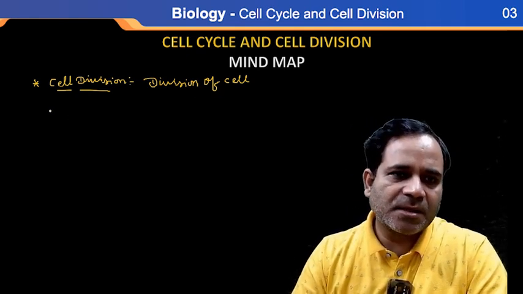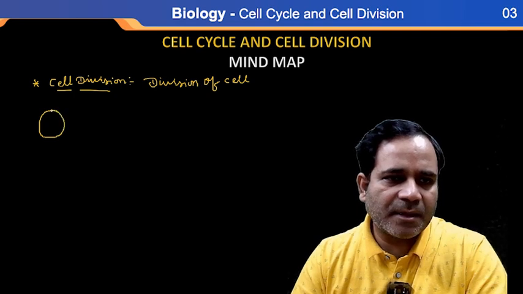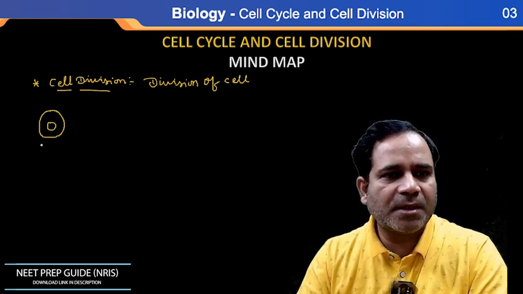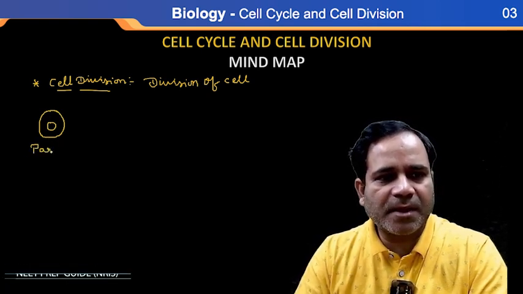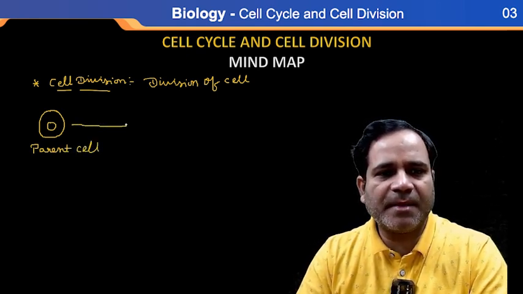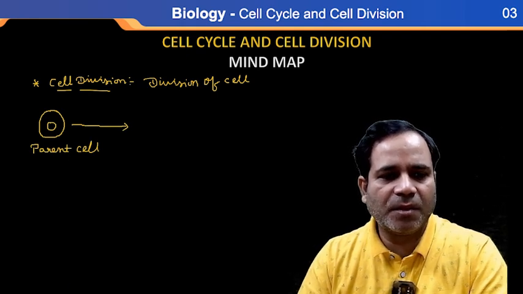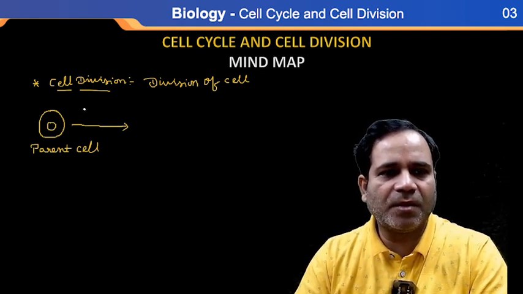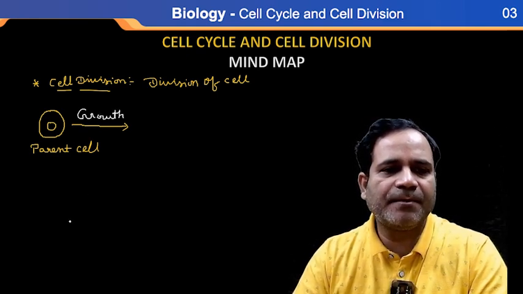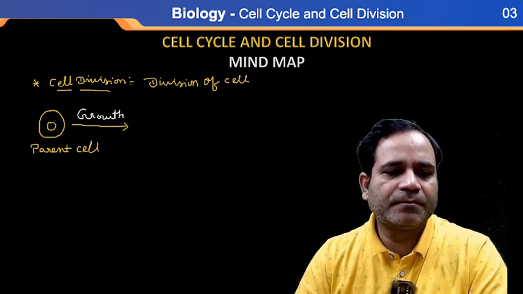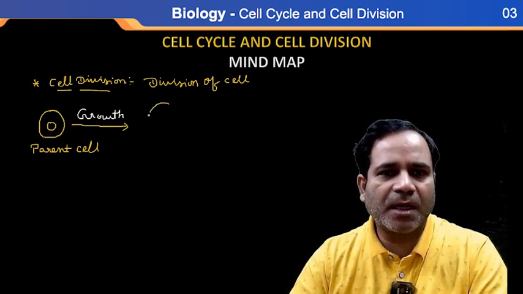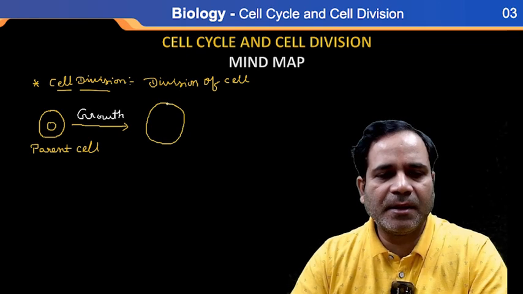Because see, suppose this is a cell, with a nucleus, and this is a parent cell. If this parent cell becomes matured and grows, its size will become bigger.